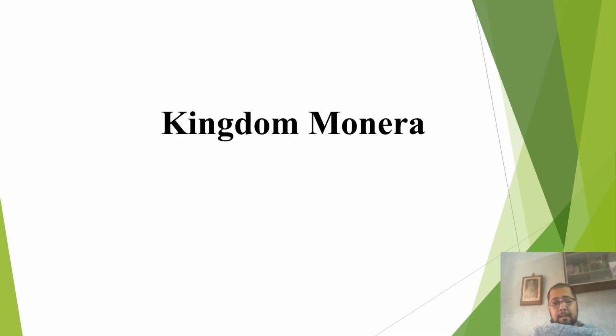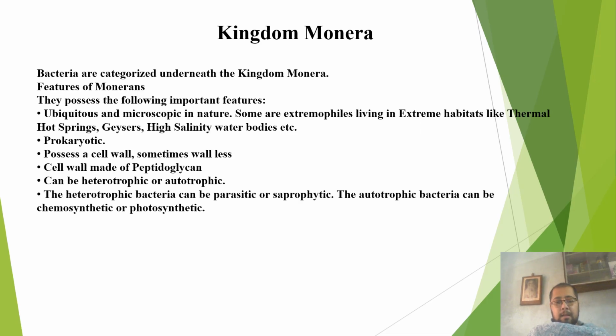Now, if we consider kingdom Monera, the first kingdom of the five kingdoms. Bacteria are categorized under the kingdom Monera. Features of Monerans include that they are ubiquitous. There is hardly a place in the world in nature where you won't find bacteria. And they are microscopic in nature.